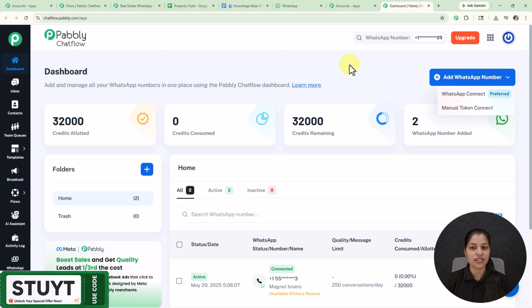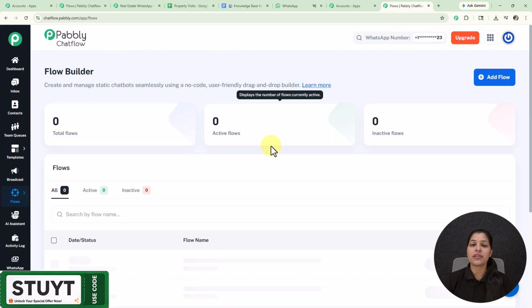And if you want a description of adding a WhatsApp number to the Pabbly Chatflow account, then you can check the videos given in the description. Now moving on to the sidebar, you can see these are the features provided by Pabbly Chatflow, and if you want to learn more about these features, then you can check the videos given in the description. And as we are going to create a chatbot, we have to click over the flows given on the sidebar, and you will land on the flow builder page where for creating a new flow we just have to click over this add flow button.